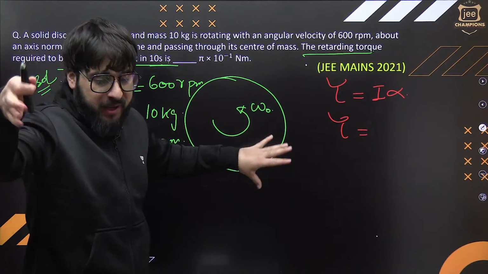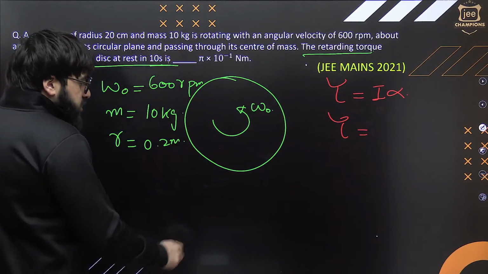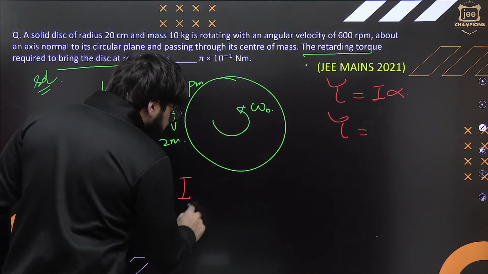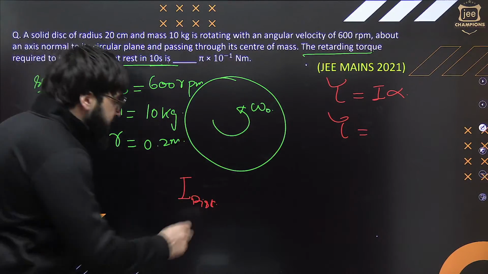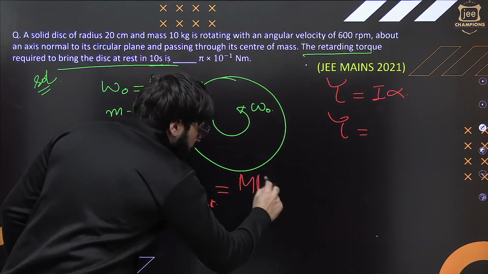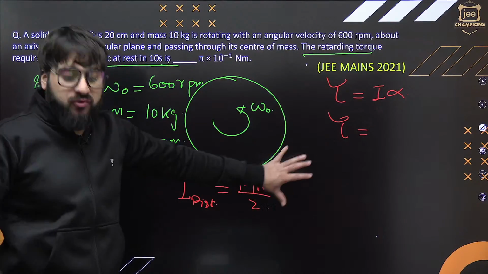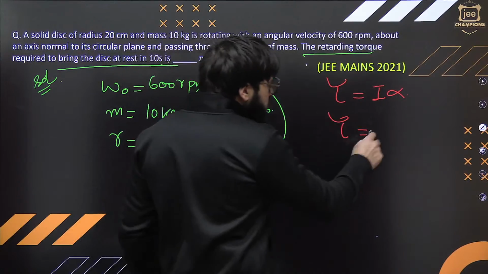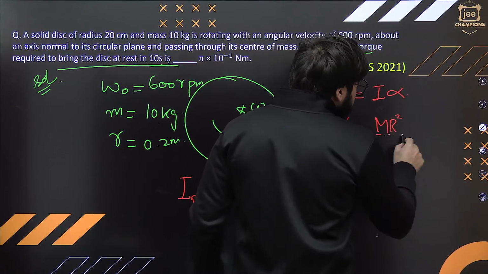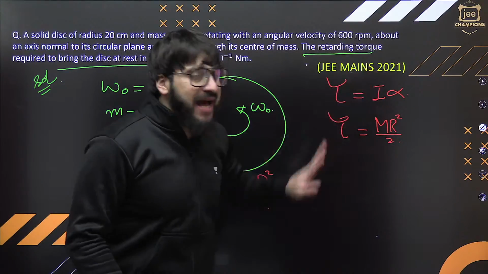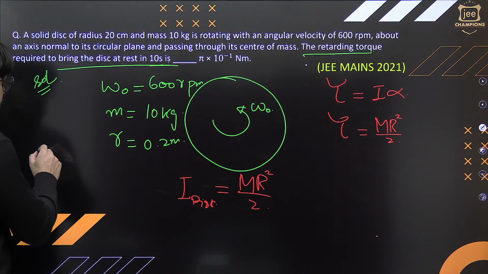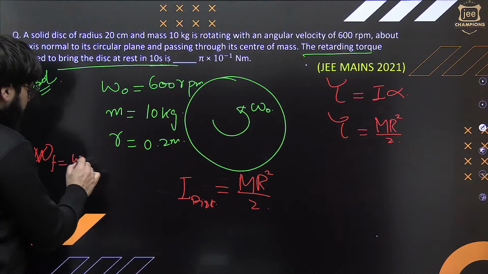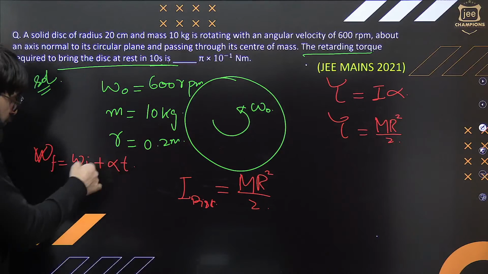This you will be studying in your upcoming lectures when I take the moment of inertia topic. So the moment of inertia of this disk, about this axis which is passing through its center of mass, will be exactly mr square by 2. This is the moment of inertia. For now, you just remember this one. I'll put it over here. How to find this angular acceleration? You might have studied this formula, v is equal to u plus at. So over here, this will be omega final is equal to omega initial plus alpha t. Can you just tell me alpha over here?